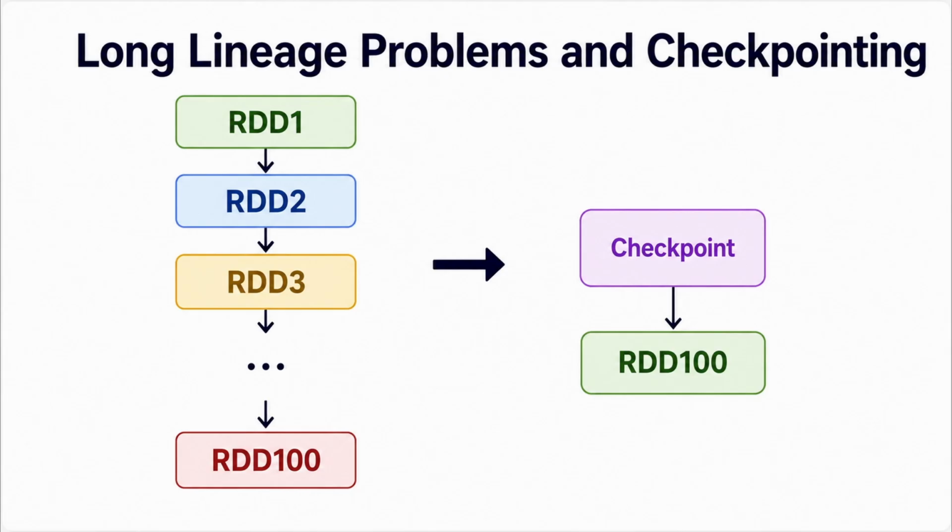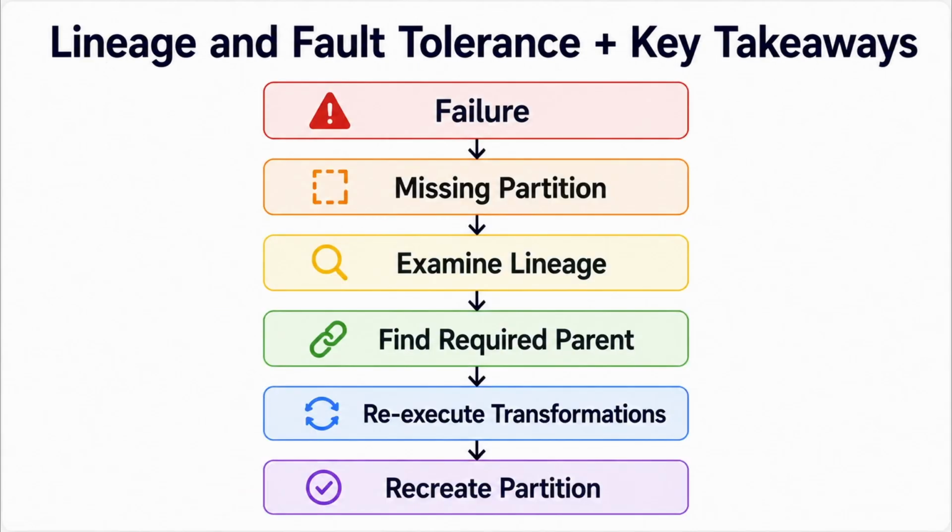Now let's bring everything together and see how lineage contributes to Spark's fault tolerance model. Let's put the entire concept together. Suppose an executor failure causes a partition to disappear. First, Spark detects that the partition is missing. Then it examines the lineage. From the lineage, it determines which parent data was required and which transformations produced the missing partition. Spark then re-executes the necessary transformations and recreates that partition.